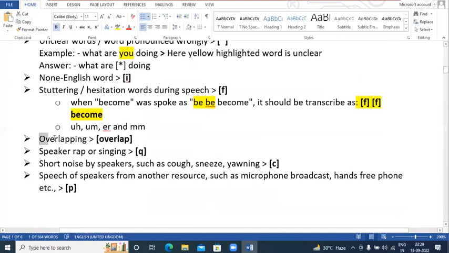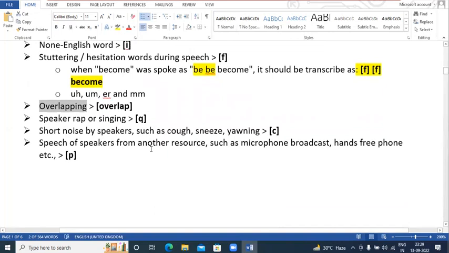Now the next tag is overlapping. What is overlapping? Overlapping means two people are speaking at the same time. This is a very rare case, because most of the audios you will get have a single speaker's voice only. These are broadcasting audios or videos which we will provide. So overlapping won't be a problem, but we still must be aware of the rules. If you get any overlapping where two people are speaking at the same time, or we cannot judge who is the primary speaker, then we create a segment of that overlap part and paste the tag there.